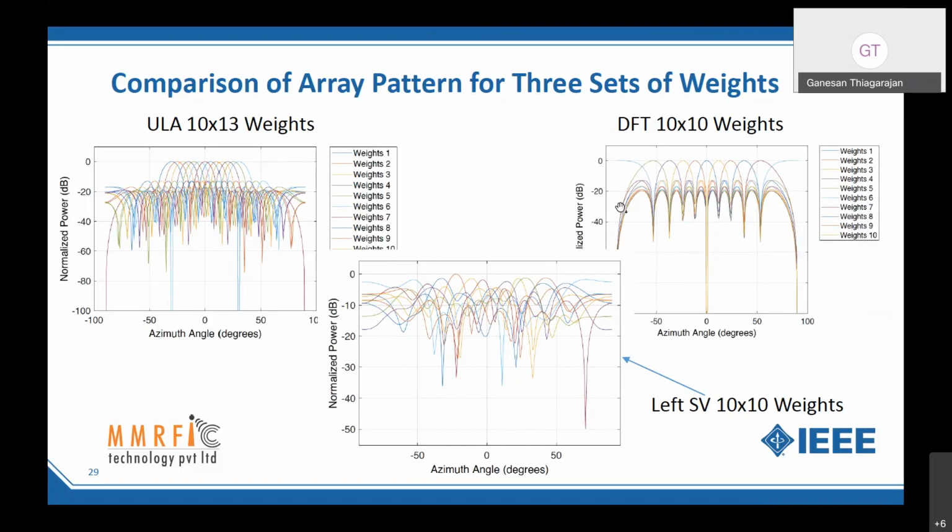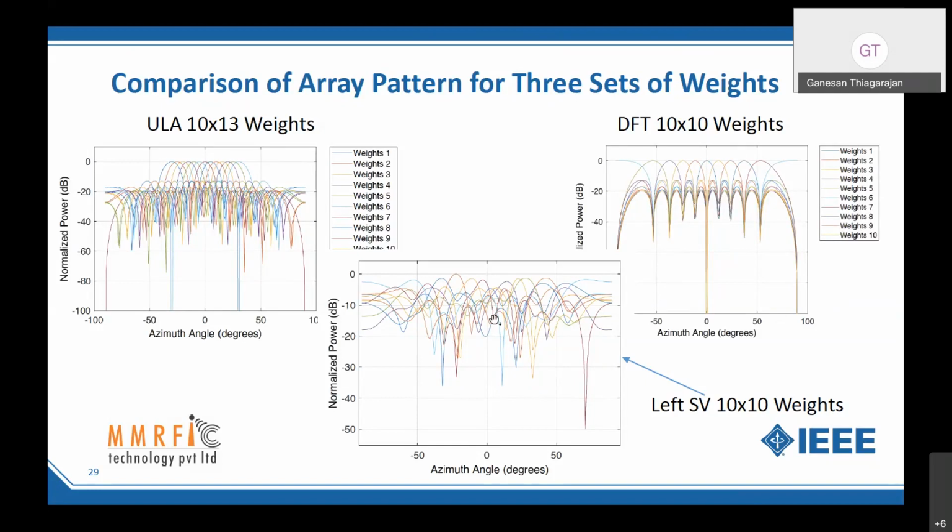You can see that. Wherever there is a max, the other is a min. So each vector is orthogonal to each other. Right? That means if I am receiving from angle 0, the guys coming in the neighboring beams will not interfere with me. So that's the beauty of orthogonal weight vectors.